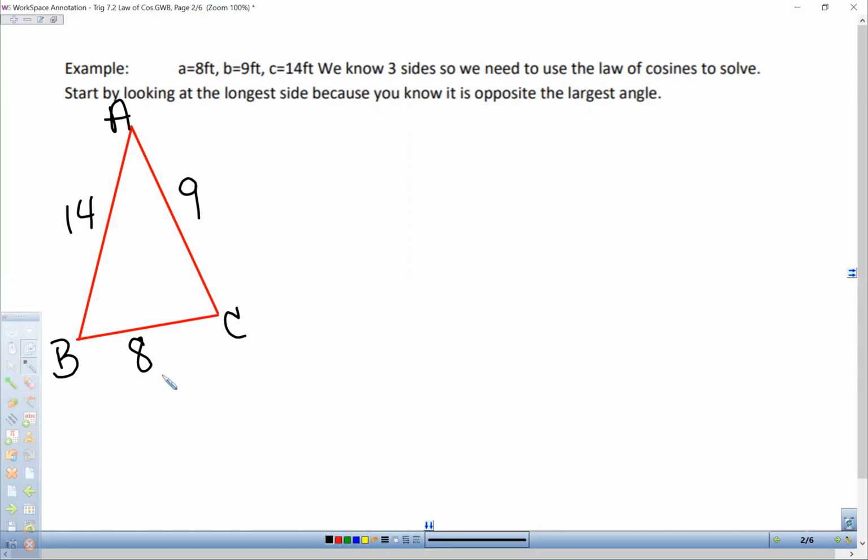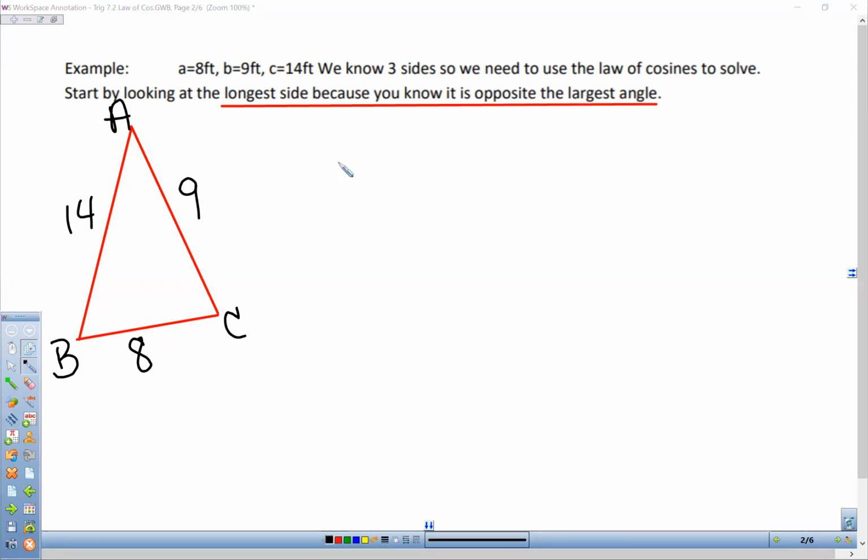So make sure you remember the side that corresponds with the angle name A, B, or C is the side opposite the angle, and the shortest side is opposite the smallest angle, and the largest side is opposite the largest angle. So keep that in mind. All right, so we need to find one of our angles, and we know that C is going to be the largest angle because it's opposite the largest side. So we're going to look for the largest angle first.